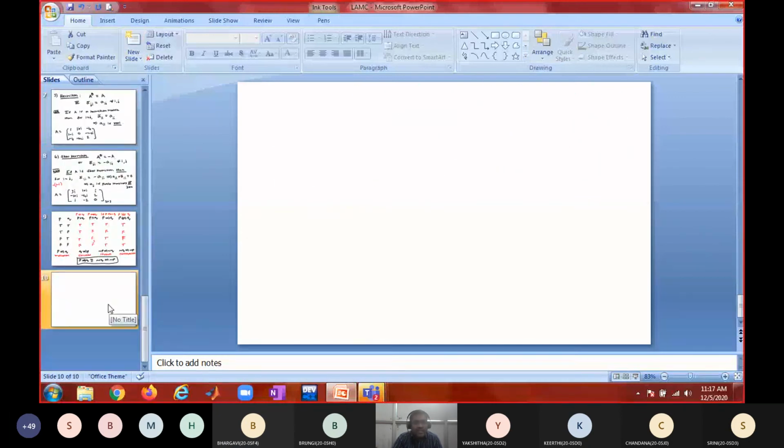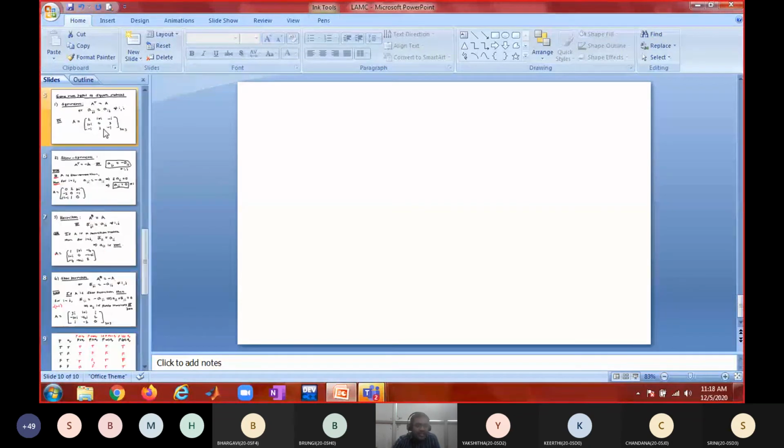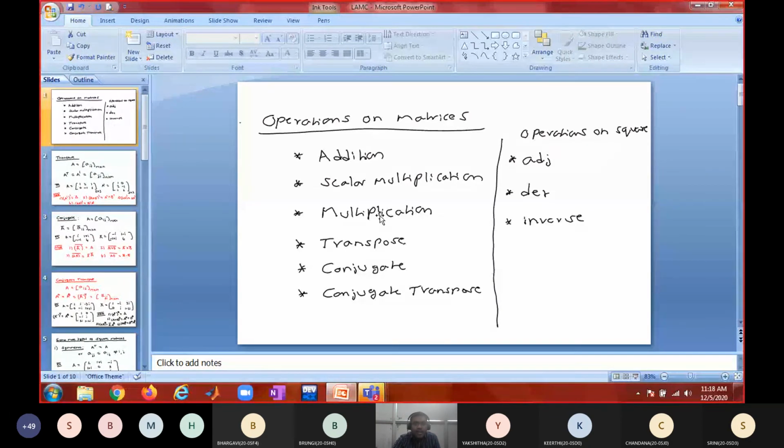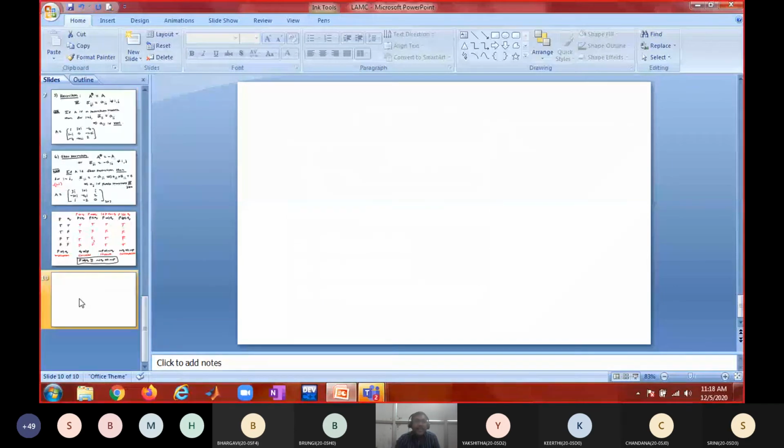Great. Now I'll just discuss one more operation and start the class. So far we have seen some types of matrices, some operations on matrices. Again we have seen some more types of square matrices. Now what is the next operation you have seen? Adjoint. So before adjoint, we have completed transpose, conjugate and different types of matrices based on these operations. Now we are here at adjoint. So before adjoint, can you tell me what you mean by submatrix?